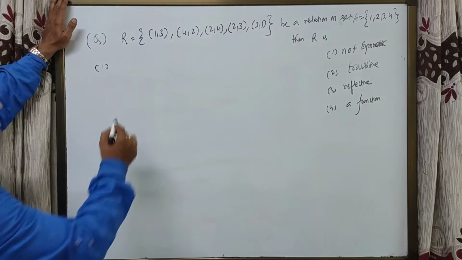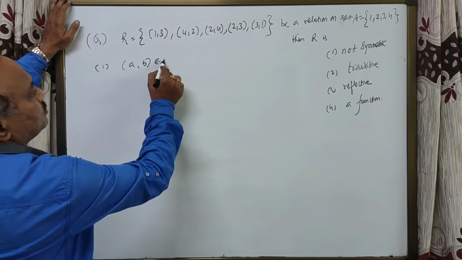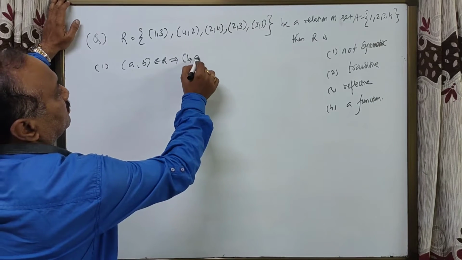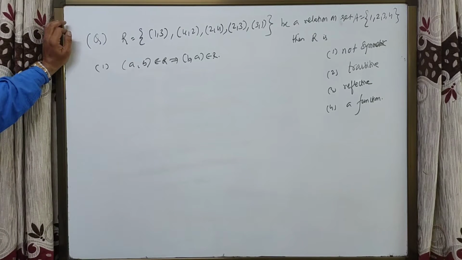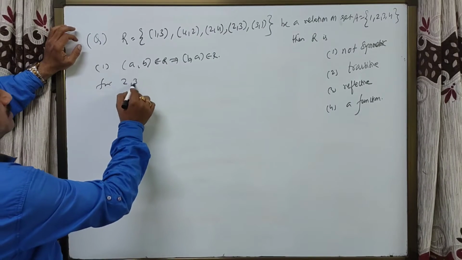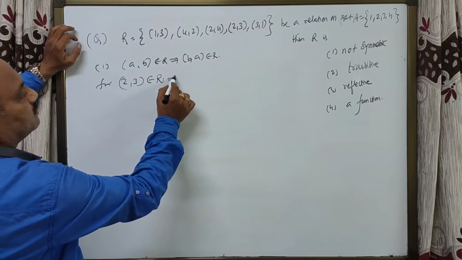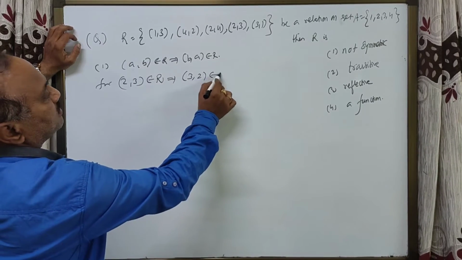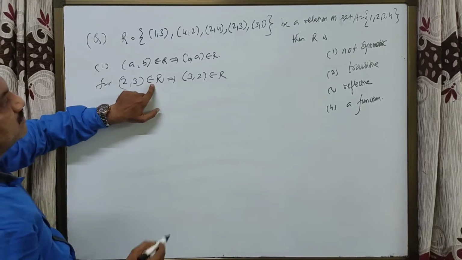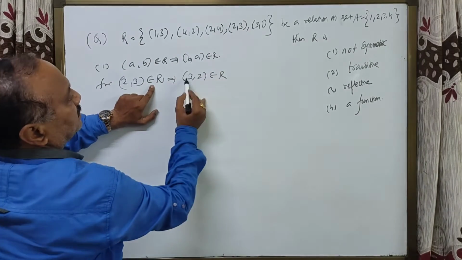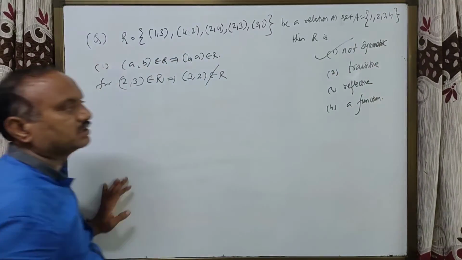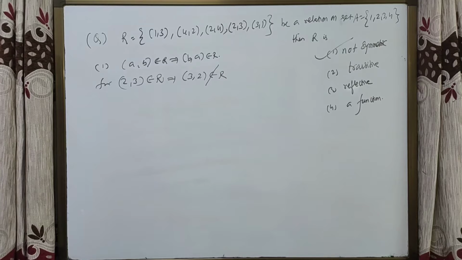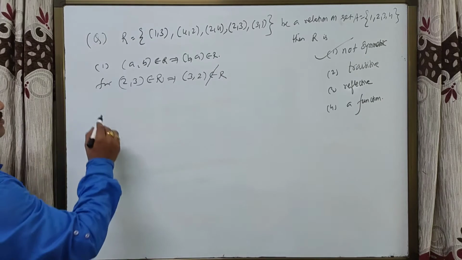Symmetric means (a, b) belongs to R implies (b, a) belongs to R. See, for (2, 3) belongs to R, students, is there (3, 2) belongs to R? (2, 3) is in R. (3, 2) does not belong to R. So not symmetric. Answer is not symmetric. Next one is transitive.